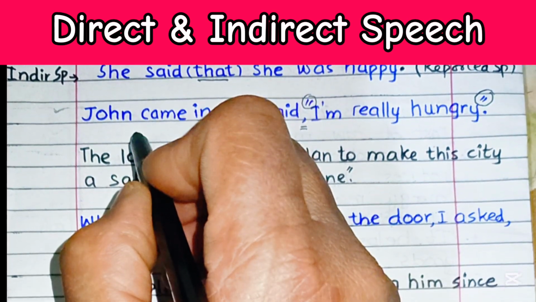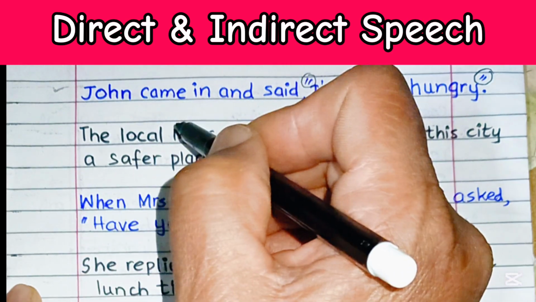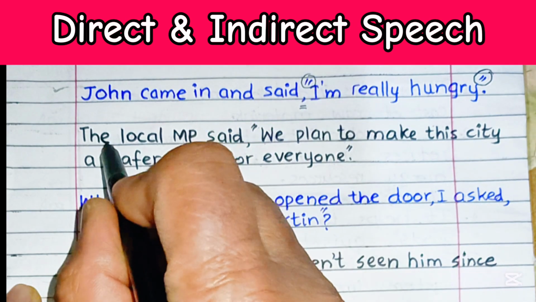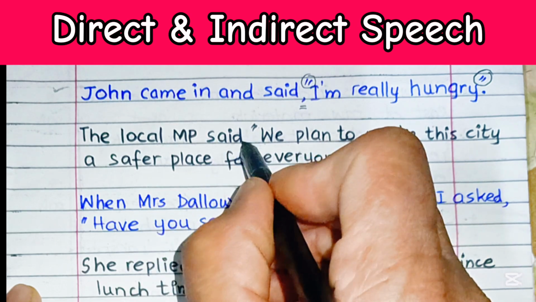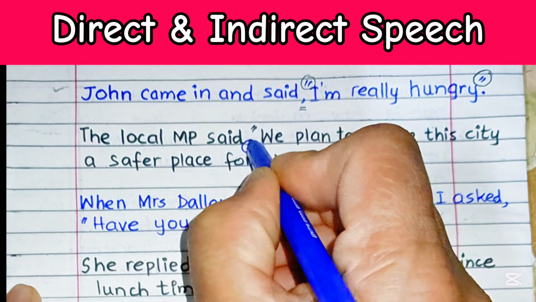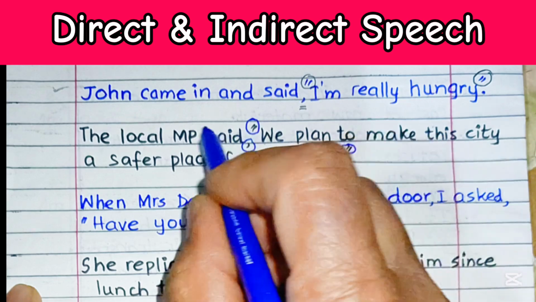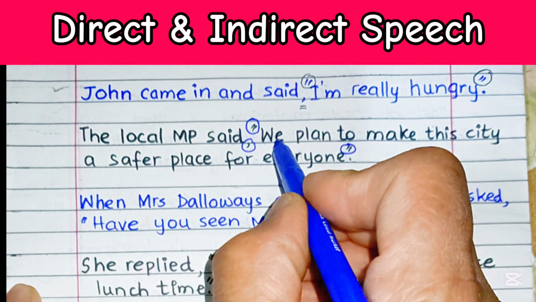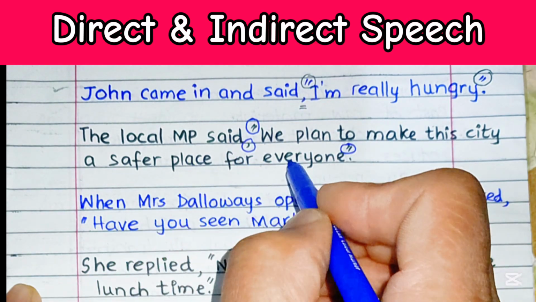It's very common to see direct speech used in books or in newspaper articles, like: the local MP said, and then there is a comma, and then these are double quotation marks. The local Member of Parliament, or MP, said, "We plan to make this city a safer place for everyone."